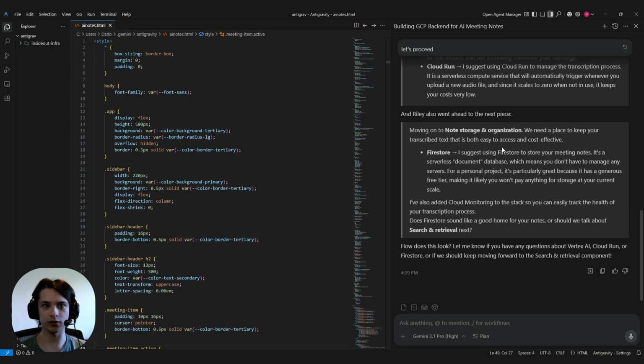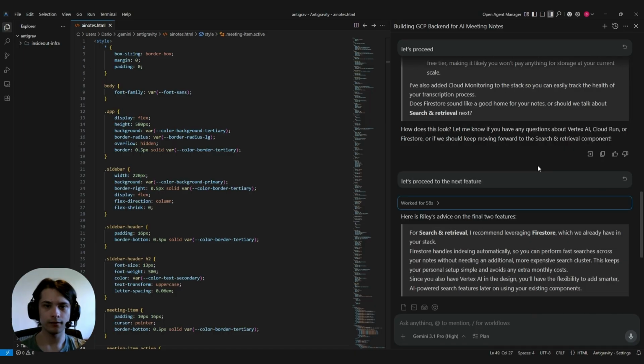And for our note storage and organization, Riley suggested Firestore, which is great for personal projects because it has a generous free tier, which means we won't need to pay. We can proceed to search and retrieval. Okay, for search and retrieval, Riley suggested we just use Firestore, which we've already got in our stack. That sounds great to me. We can proceed to the final feature.